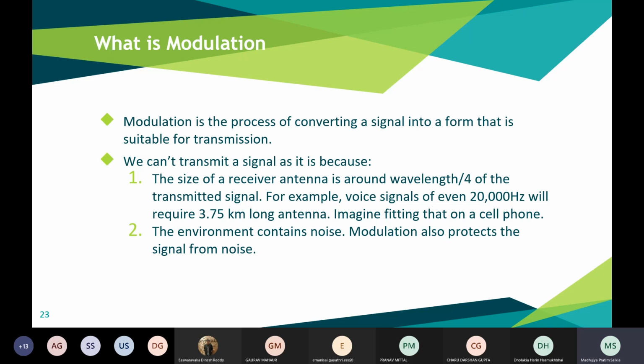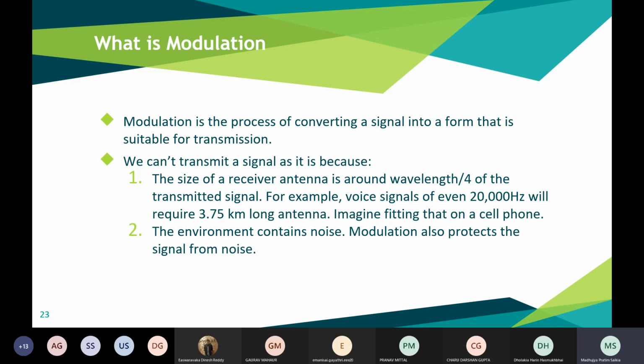So suppose the voice signal is 20,000 hertz, it has a wavelength of around 15 kilometers, right? So for that purpose, we'll need an antenna of length wavelength by 4, which is equal to 3.75 kilometers. So if you are transmitting an audio signal directly, we'll need such a large antenna. That is not physically possible to manufacture, nor is it feasible. So that is one of the difficulties.